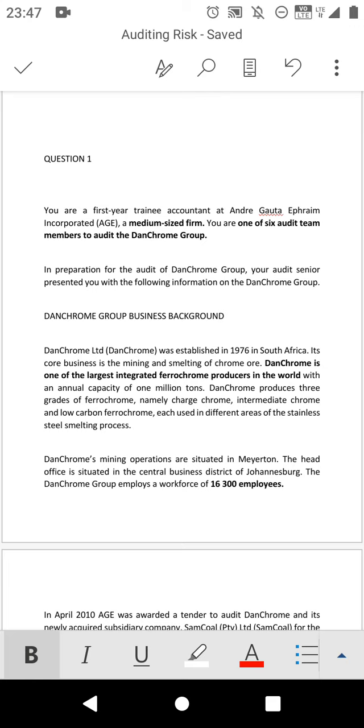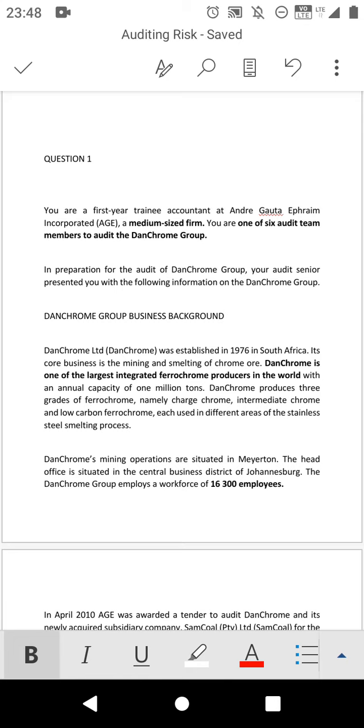Then in preparation of the audit of Dunchrome Group, your audit senior presented to you the following information on Dunchrome Group business background. Then they give us the background of the company.